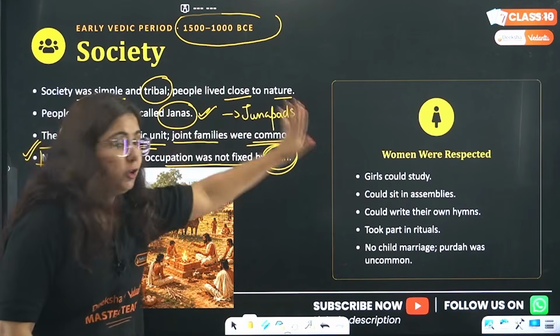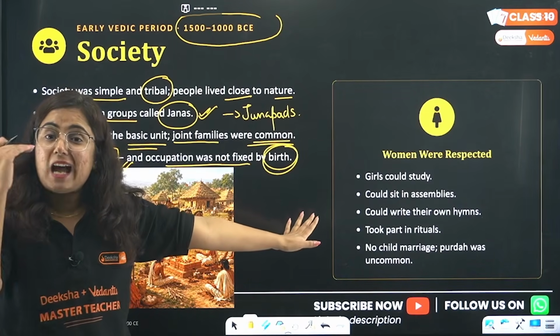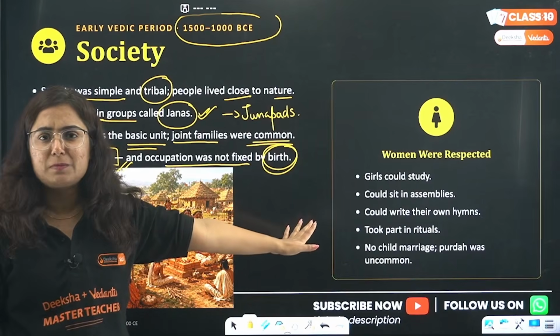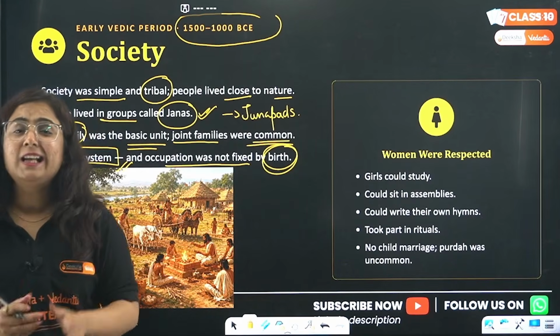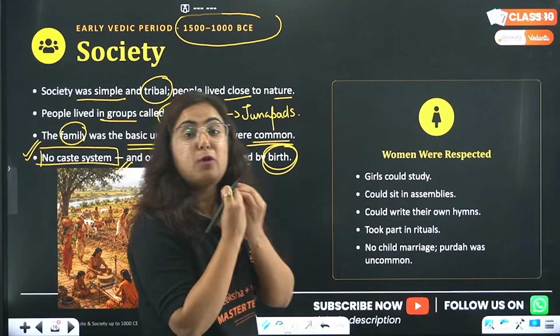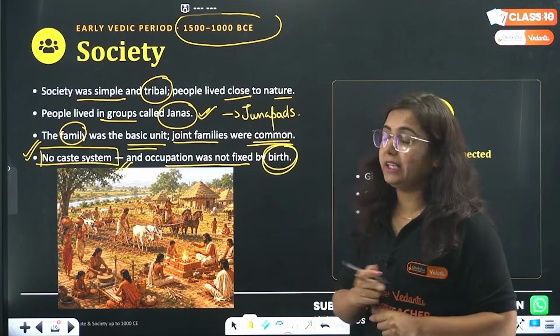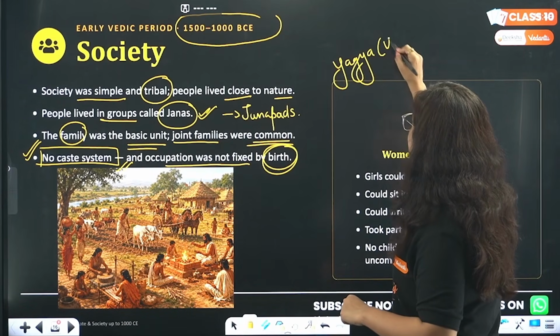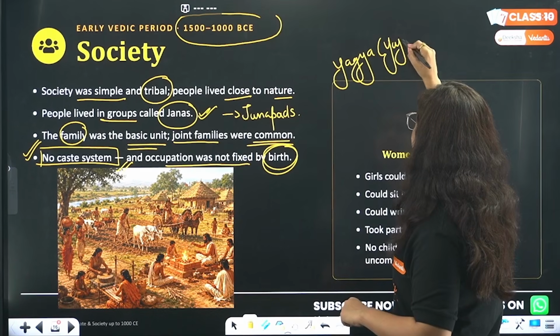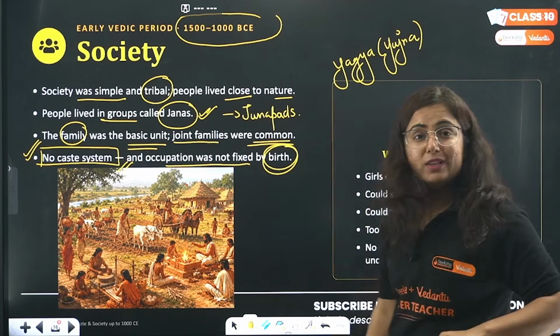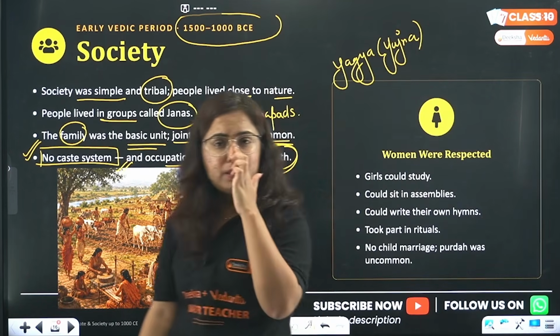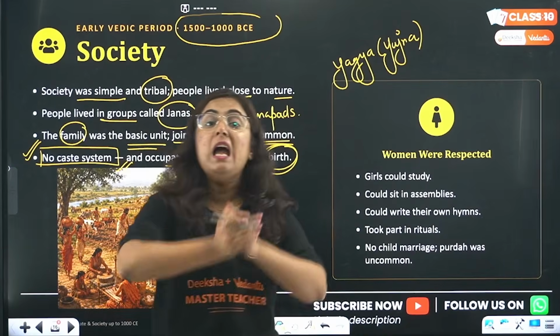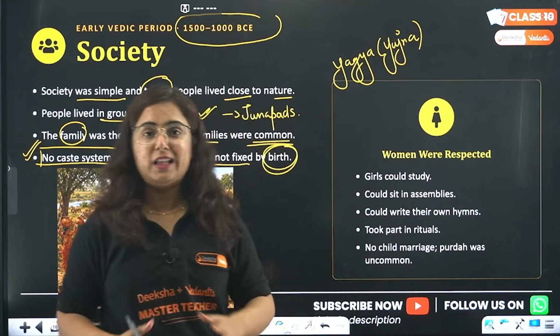If I talk particularly about the condition of women, that was also respected, a lot respected. How? You know that the major and important function of this Vedic society was performing the yajna, what they called yajna, right? Right now you will see that in that havan and yajna, women are sitting with the men. However, it took hundreds of years to provide that equality.